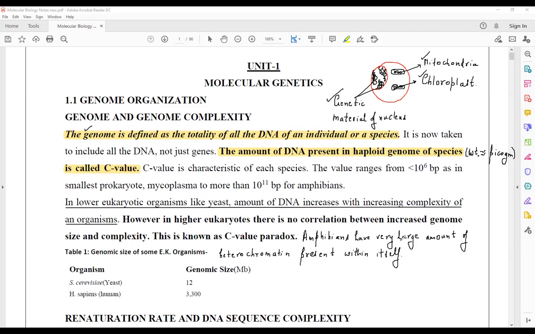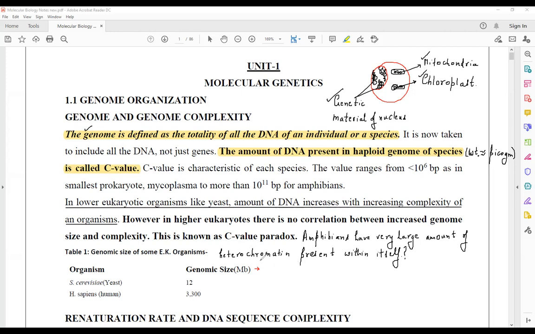Okay, so amphibians have a very large amount of heterochromatin present within themselves. Why do they have the largest amount of heterochromatin? Can you answer why? Because they are amphibians. Amphibians means something which is amphibious. Amphibians have a large amount of heterochromatin present within themselves.